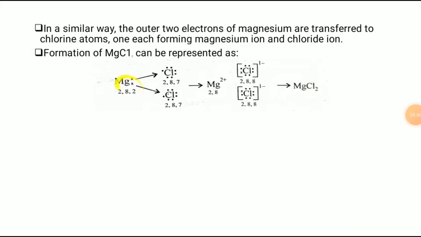Magnesium transfers 1 electron to the first chlorine and the second electron to the second chlorine. Then magnesium has a 2 plus charge and each chlorine has a minus 1 charge. When these magnesium 2 plus and 2 Cl minus ions combine with each other, magnesium chloride is formed as an ionic compound. This is the second example of an ionic bond.